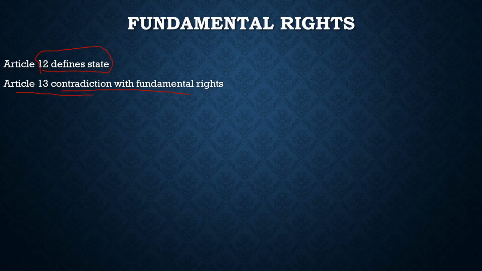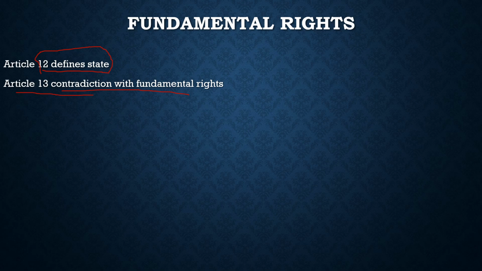And what does Article 13 say? It says that any pre-independent law, any pre-constitution law which contradicts with the fundamental rights, becomes void. But one thing we should note here, that the constitutional amendment acts are not taken as laws; they are amendment acts. So those constitutional amendment acts do not come under the scope of Article 13.